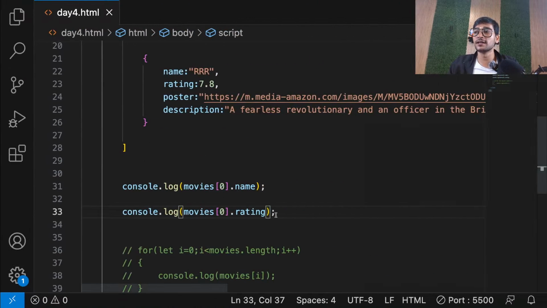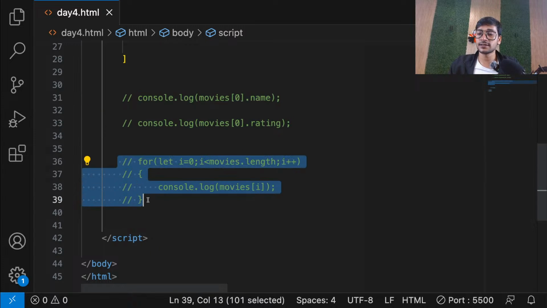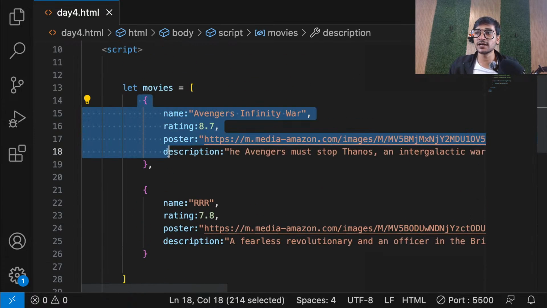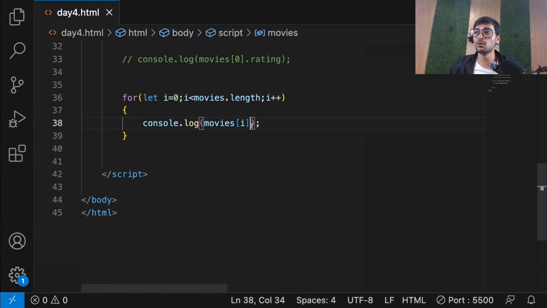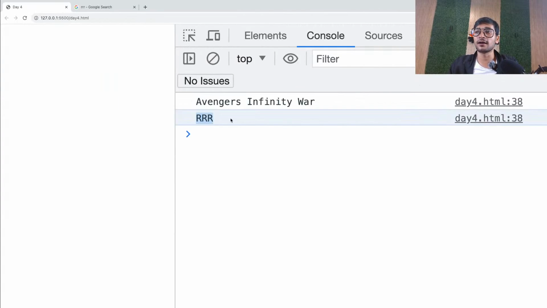And if needed, you can also do it inside the loop. I can go here inside the loop, and this movies of i is going to give me the object one by one. First this object, then this object. So I can simply go ahead and do movies of i, which is going to give me an object at one time, dot, let's say name. So now it will loop and print both the objects' names, Avengers Infinity War and then RRR.